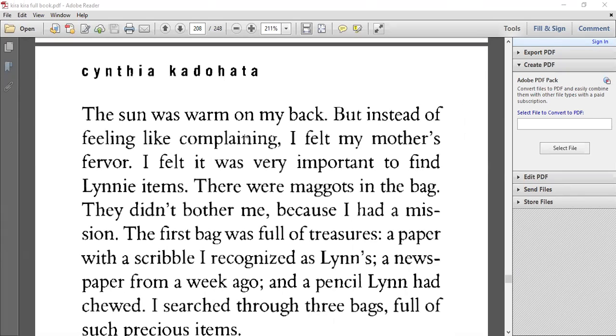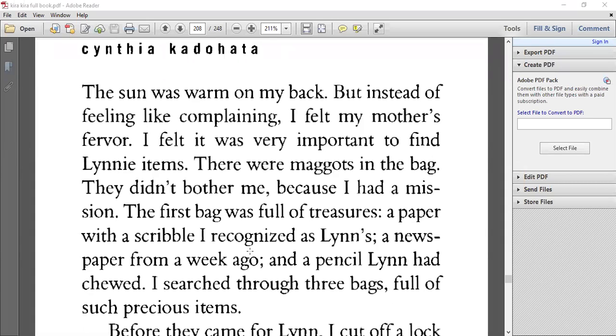The sun was warm on my back, but instead of feeling like complaining, I felt my mother's fervor. I felt it was very important to find Lynn's items. Okay, so this is the part where she was rummaging through the trash and she didn't feel any embarrassment for digging into the garbage because she wanted to retrieve any items that might have belonged to Lynn just for the sake of making her mom happy.